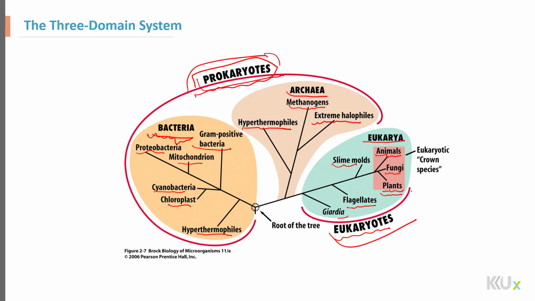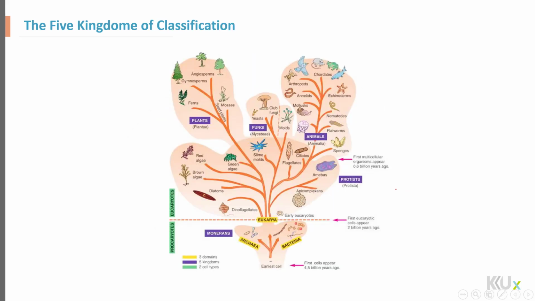So now let's go to the next slide. In this case we are talking about the five-kingdom classification. In the previous slide, what we saw was the three domains, but here we have the five-kingdom classification. The first one is basically the prokaryotes. Like you saw before, among the prokaryotes we have the archaea and bacteria.